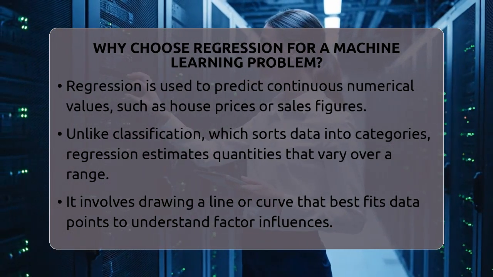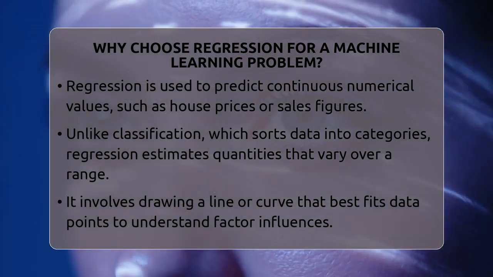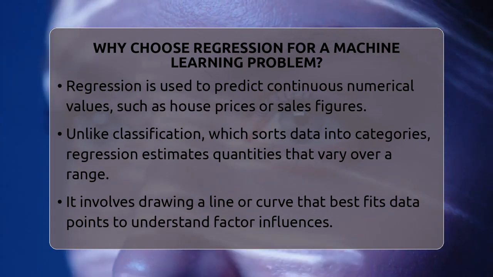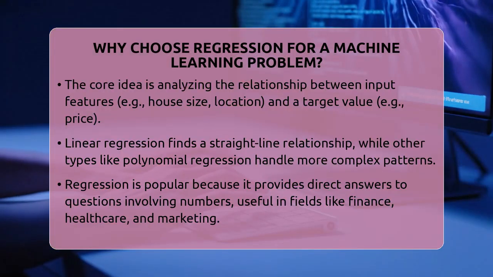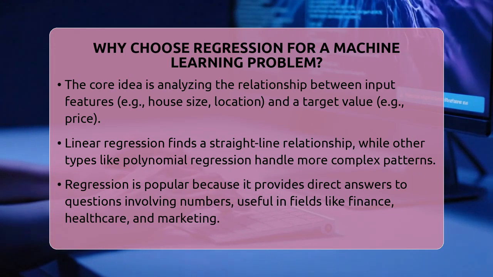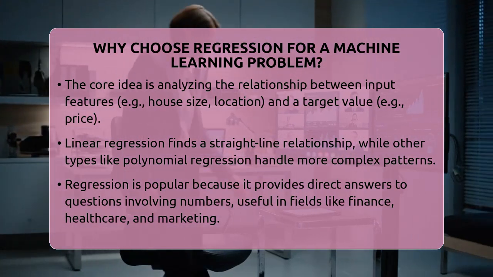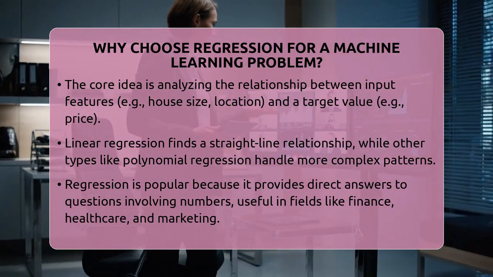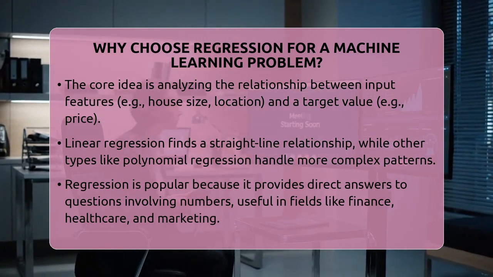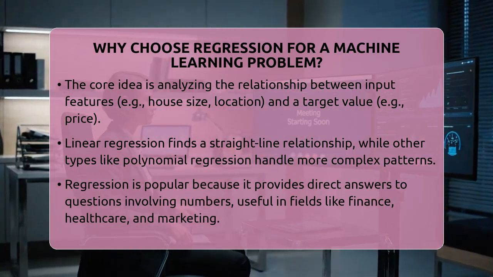At its core, regression looks at the relationship between one or more input features and a target value. For example, if you want to predict house prices, the input features could be the size of the house, the number of bedrooms, and the neighborhood. The target is the price. Linear regression, the most basic form, finds a straight line that best describes how these features relate to the price.